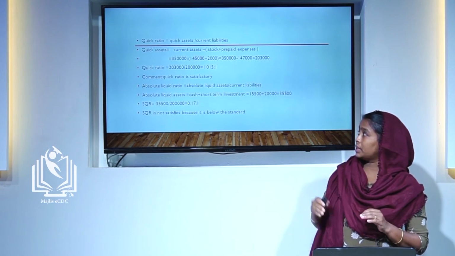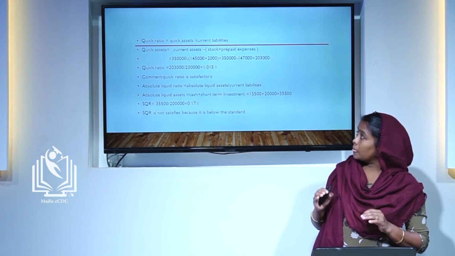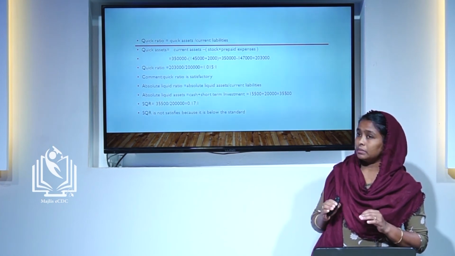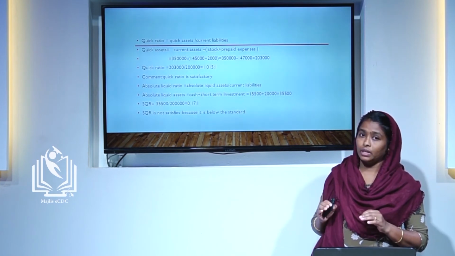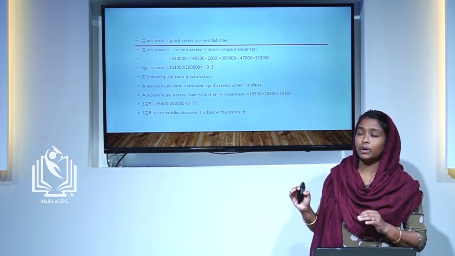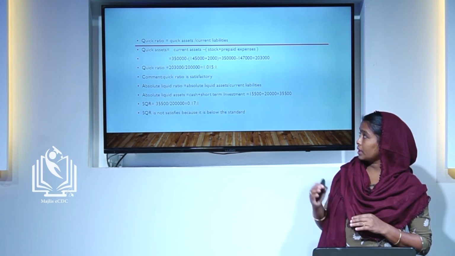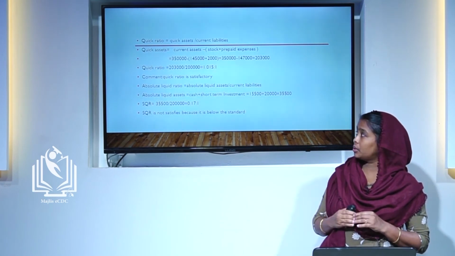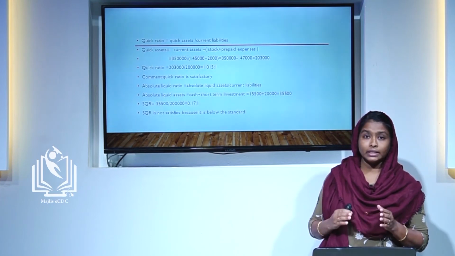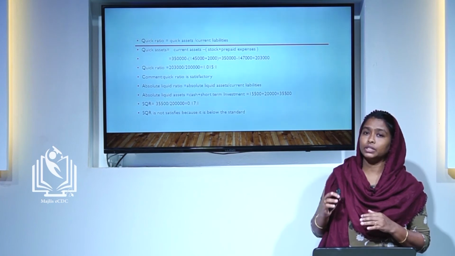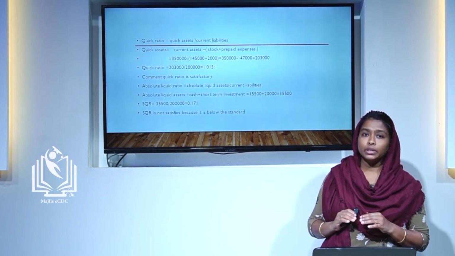Then the equation, quick assets divided by current liabilities, that is 2,03,000 divided by 2 lakh, which is equal to 1.015. 1.015 is to 1, that is the proportion of quick assets to current liabilities. Comment: how to interpret the quick ratio. The quick ratio is satisfactory because the standard or ideal quick ratio is 1 is to 1, which is satisfied in this case.